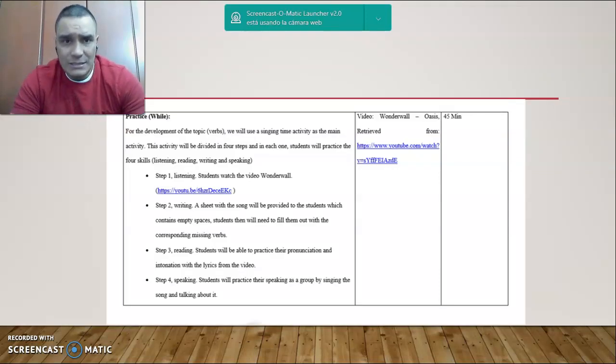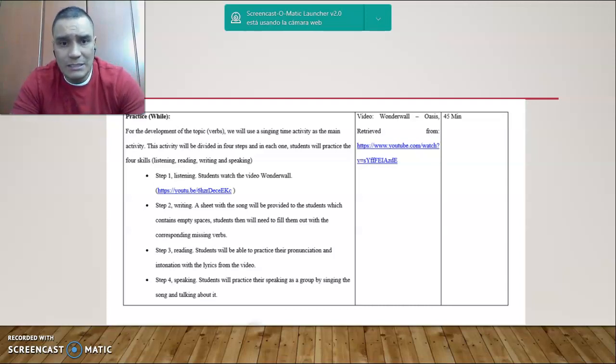In the practice section, we have four steps. In this case, for the development of the topic, we will use a singing time activity as the main activity. The activity will be divided in 4 steps, as I said, and in each one, students will practice the 4 skills, which are listening, reading, writing, and speaking. Step 1, listening. Students watch the video Wonderwall. Here again is the link that you can follow.